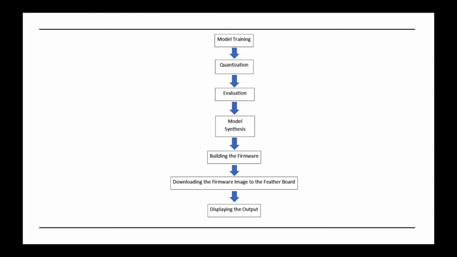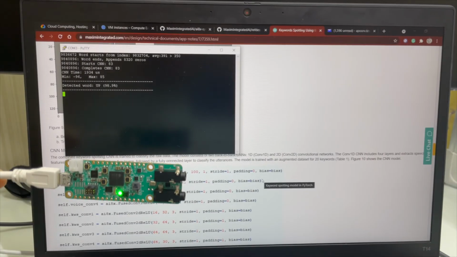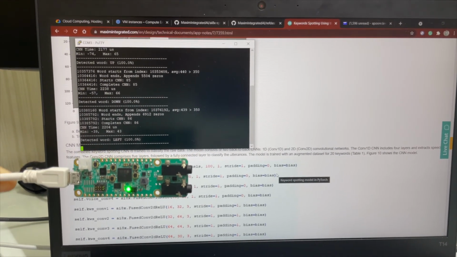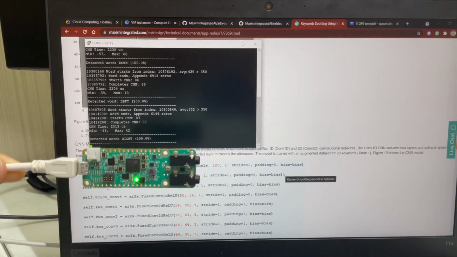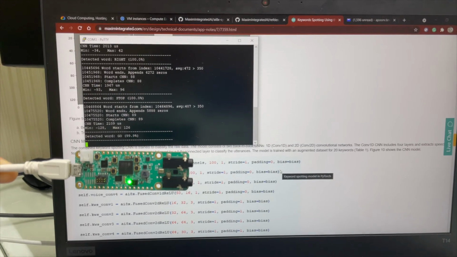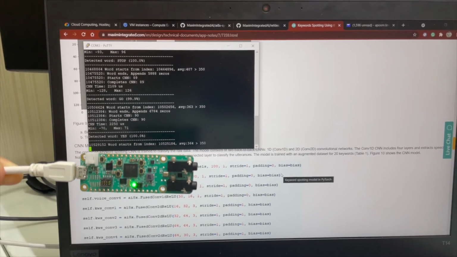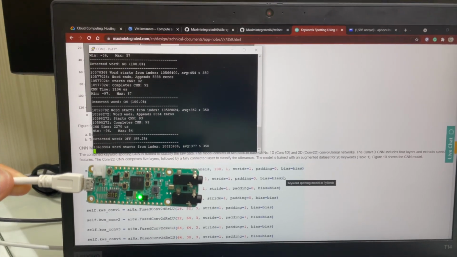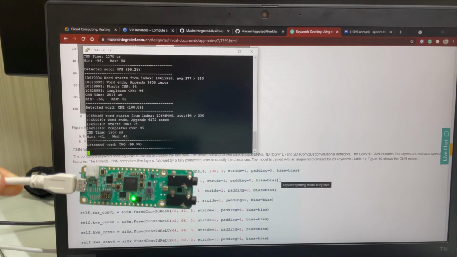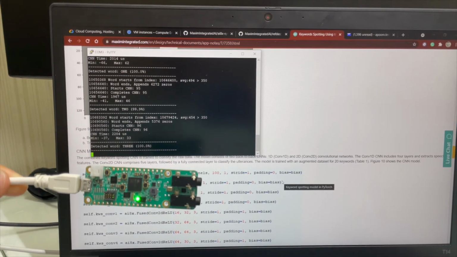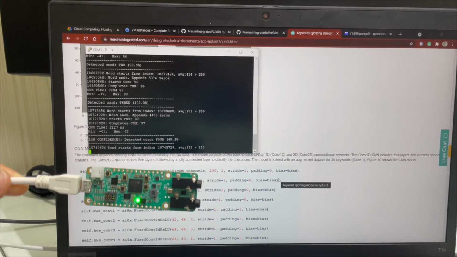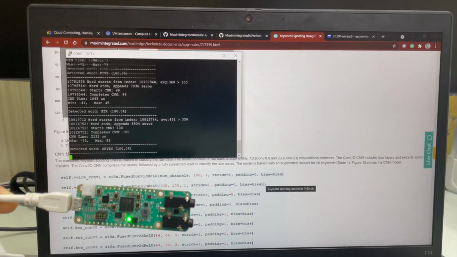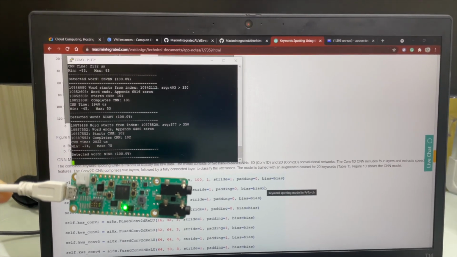Here is a demonstration of the keyword spotting project. Up, down, left, right, stop, go, yes, no, on, off, 1, 2, 3, 4, 5, 6, 7, 8, 9, 0.